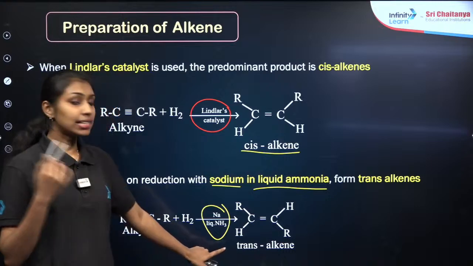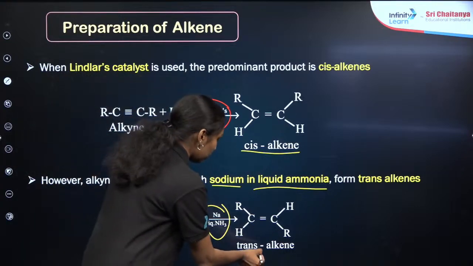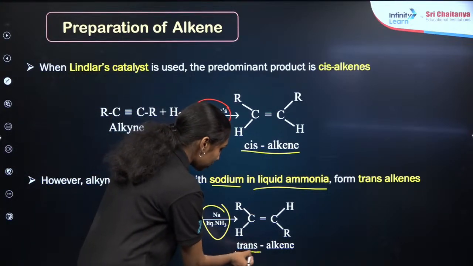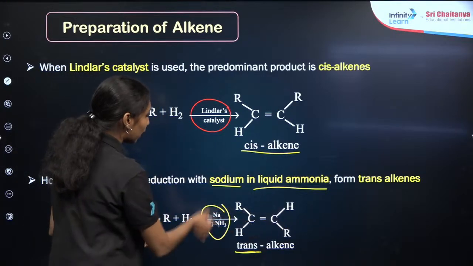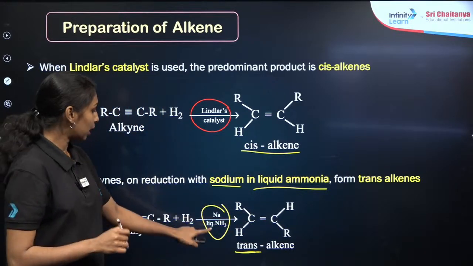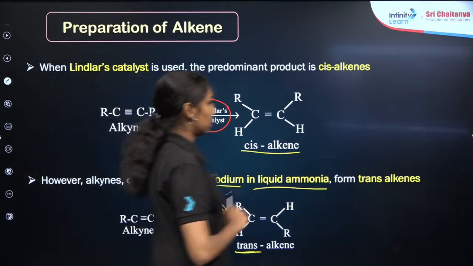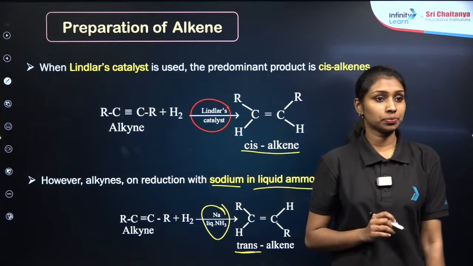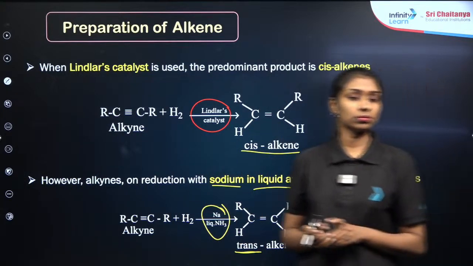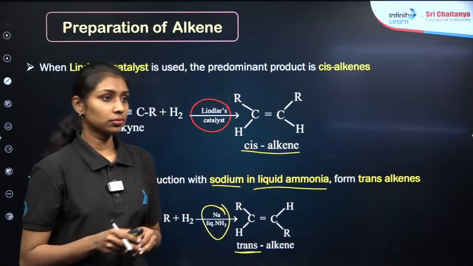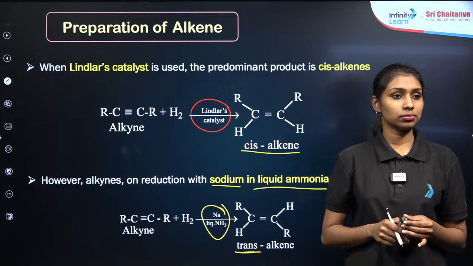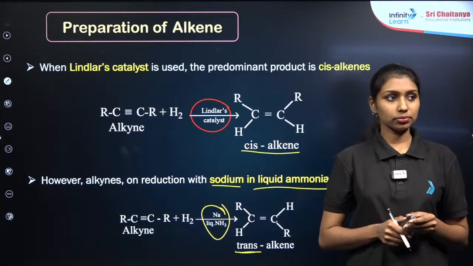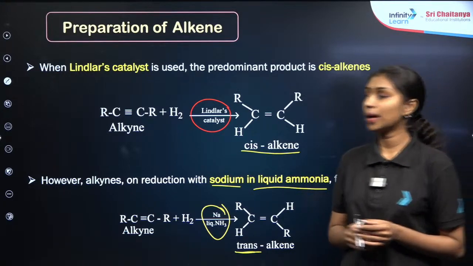So in many previous year questions, you can see that the reaction will be given like this, and you have to identify the catalyst or reagent here. So this is very important. Okay, I hope it is clear.